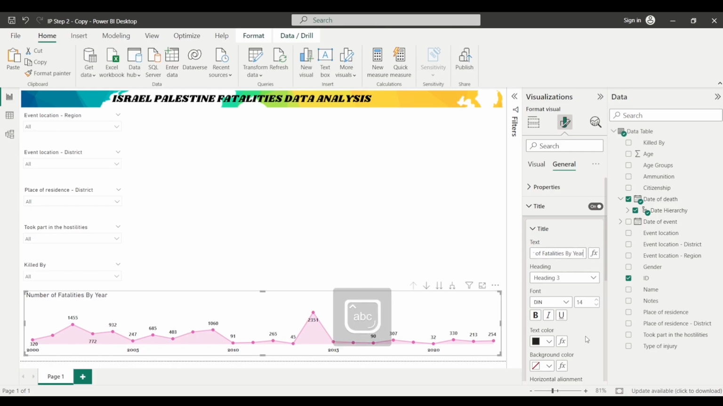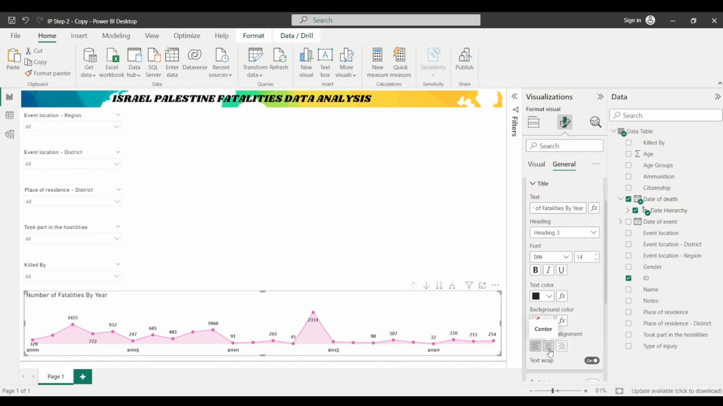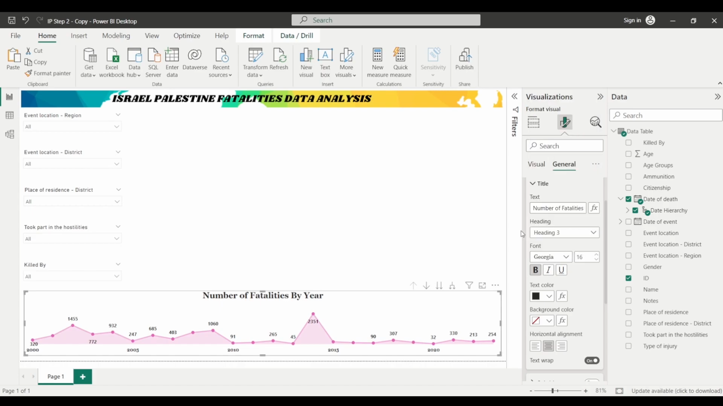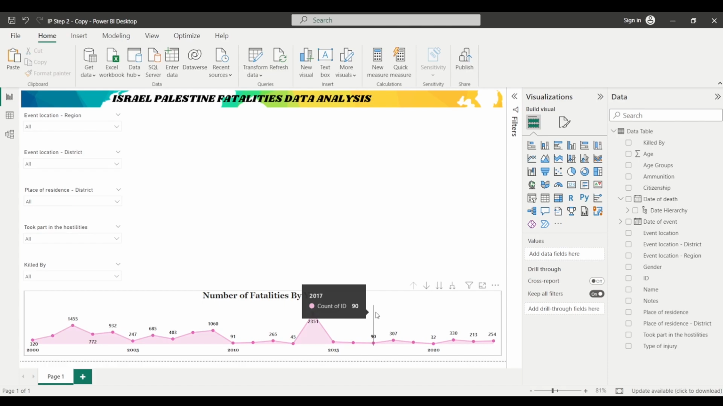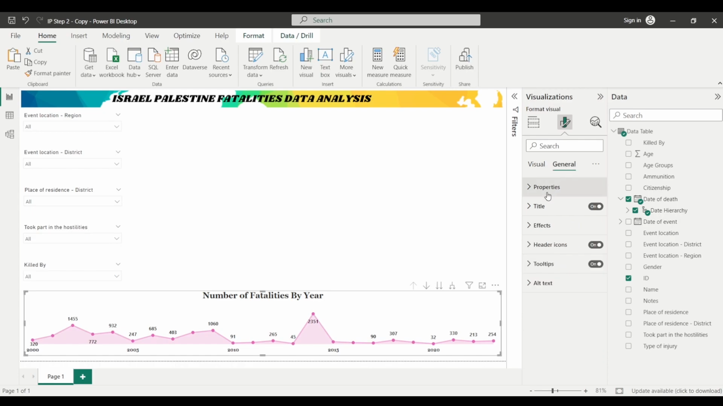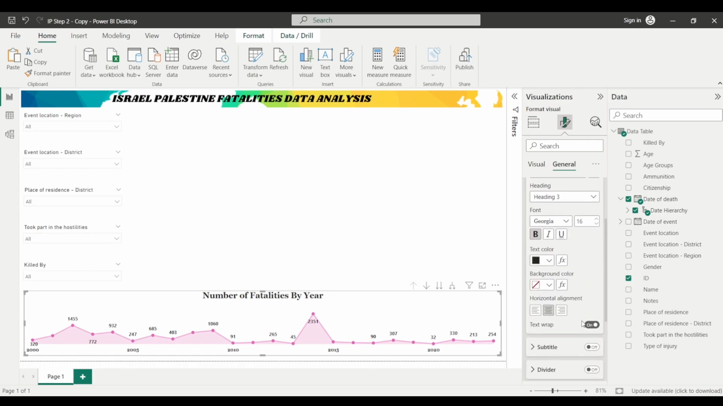And I want to change its alignment as well, so we can keep it center. And we can also increase the size of the font. We can keep it bold, and we can choose any other font that we want. Let's keep it Arial Unicode MS, or you can choose any other font style that you want to. Let's choose any design. Let's keep it Georgia only. So yes, and you can keep it underlined as well if you want to. Title, and then we have,